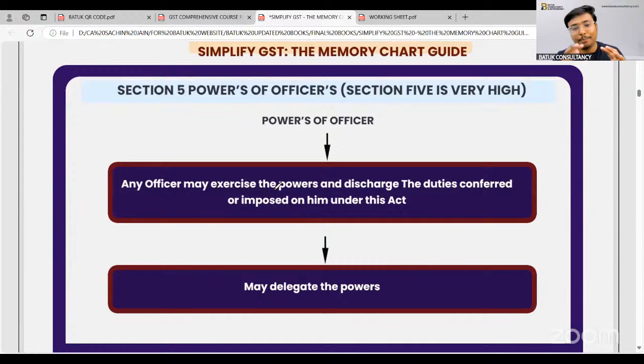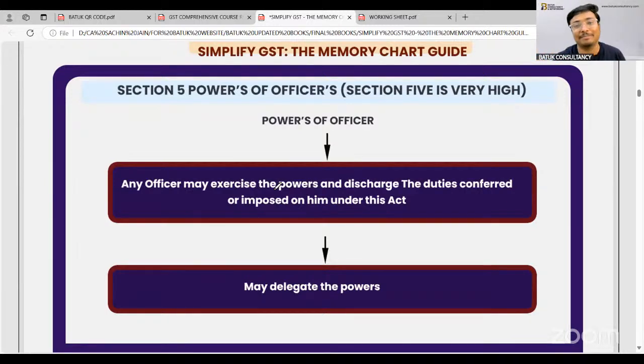Now, section number 5. Suppose the government has decided all these types of officers: assistant commissioner, joint commissioner, additional commissioner, deputy commissioner. The government said that these are the officers in GST. But if the government does not give any power to these officers, then there will be no use of these officers. We all are going to salute the GST officers. Why?